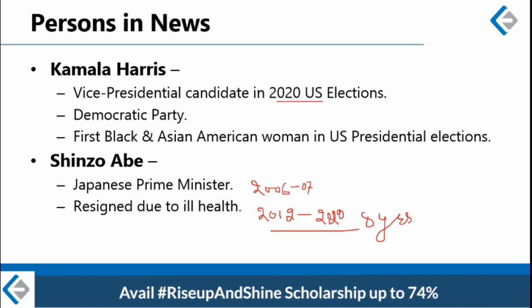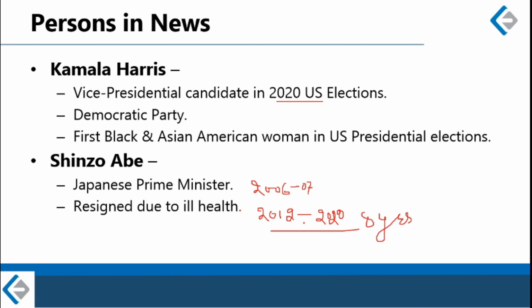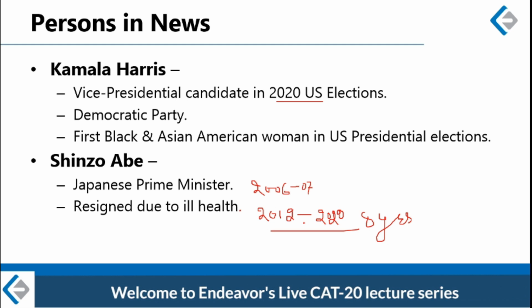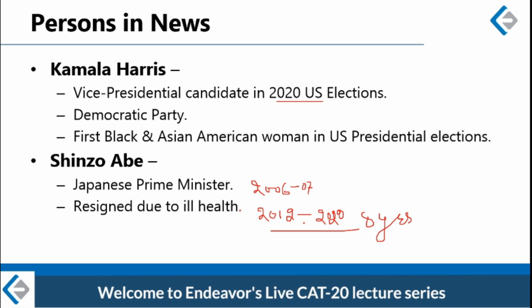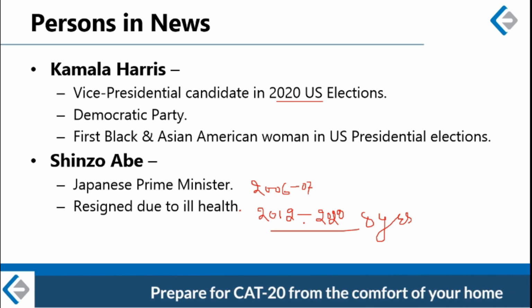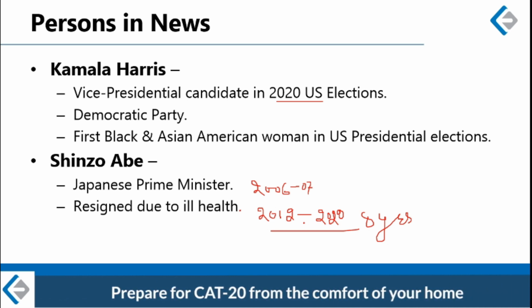Resignation of Shinzo Abe is a blow to Japan, but it will also impact the India-Japan relationship. It will also have a bearing on the India-Japan-USA relationship, and also the combined effort of these three countries against China in Asia, because Shinzo Abe, just like Donald Trump and Narendra Modi, is considered a strong man in his country and a conservative. So his absence will be felt not just in Japan but in India, in USA and in Asia Pacific as a whole.